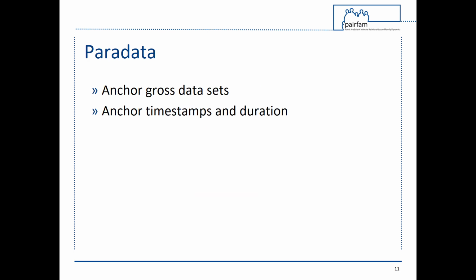Are there additional para-datasets available? We added information on the survey process and the interviewer to the dataset for all valid and completed interviews. In addition, the paradata directory in the scientific use file contains the gross anchor dataset and anchor timestamps and duration. The gross dataset includes all cases contacted for an additional interview.